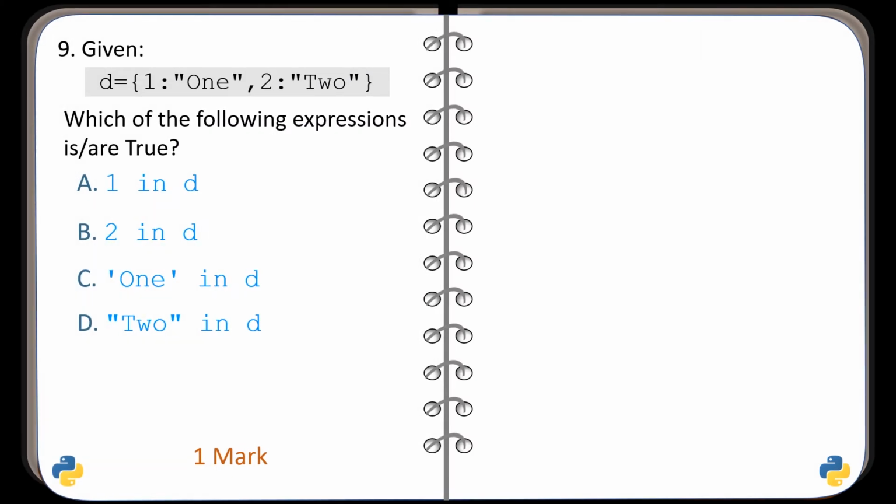Question number 9. Again, for the given dictionary D, identify which of the following expressions are true. And the correct expressions are A and B. These will be true. C and D will be false.